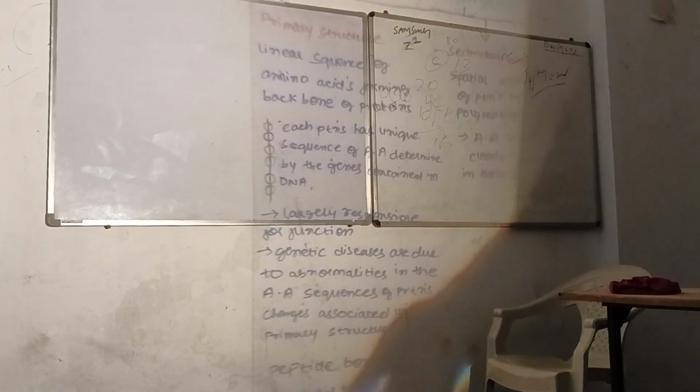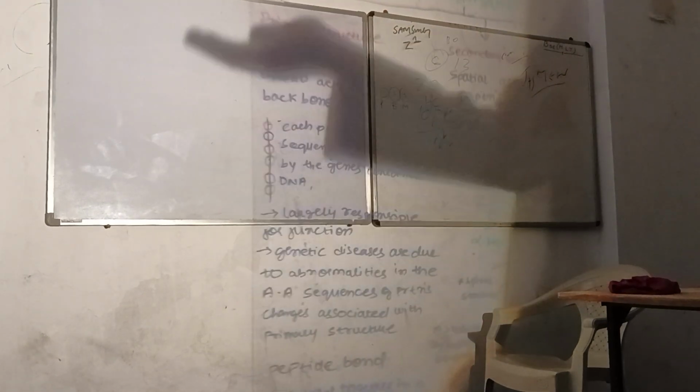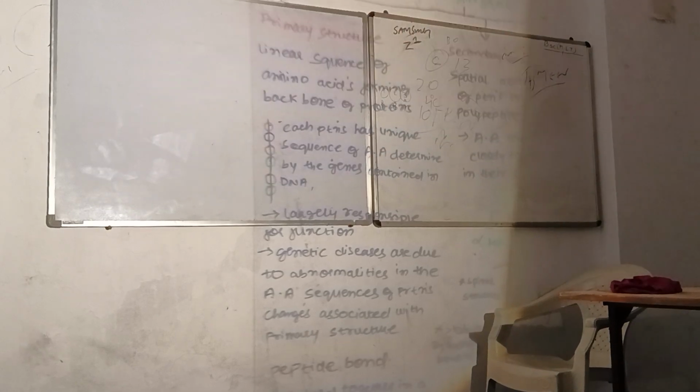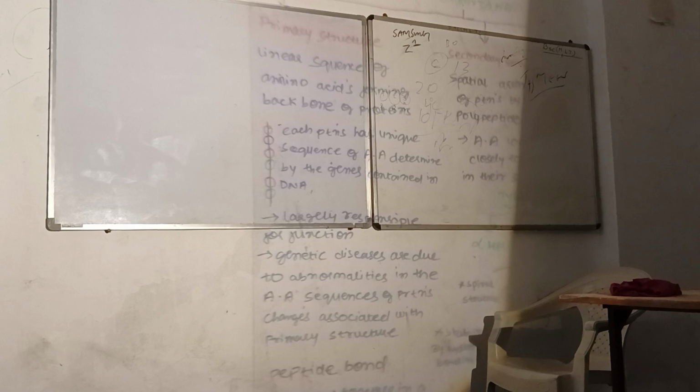ये sequential जो arrangement है amino acids का, ये backbone है protein का. ठीक है, there are other things also included in that. Disulfide bonds हैं, van der Waals forces हैं, other things are there. But the backbone of any protein structure is the linear sequence of amino acids. If the amino acids are placed in a very sequential manner, it is making the backbone of the protein.